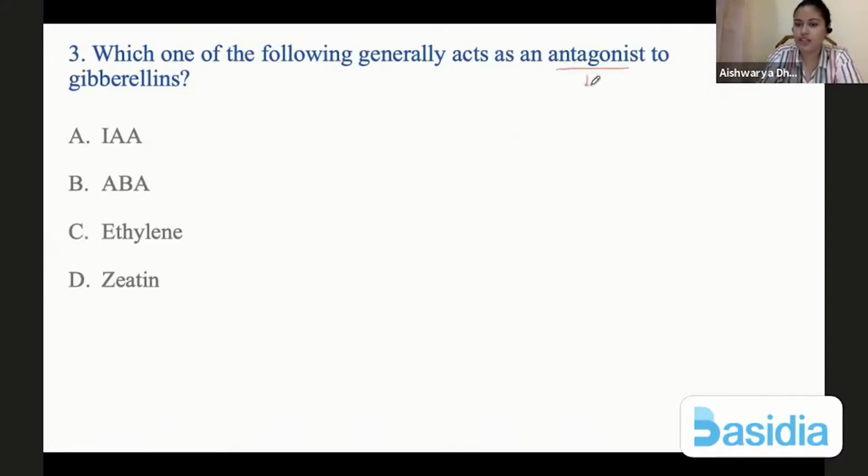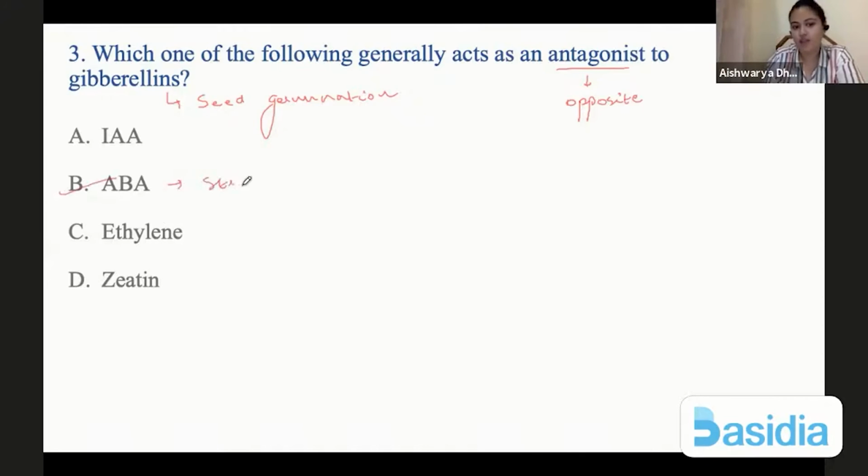So we are talking about anything that opposes or is opposite to the function of gibberellin or gibberellic acid. Gibberellic acid promotes seed germination, and out of the following, the one that inhibits seed germination is ABA.